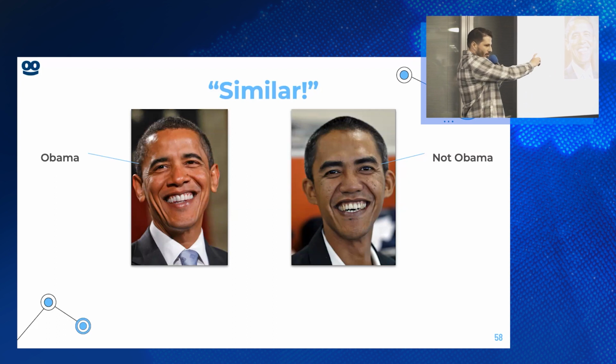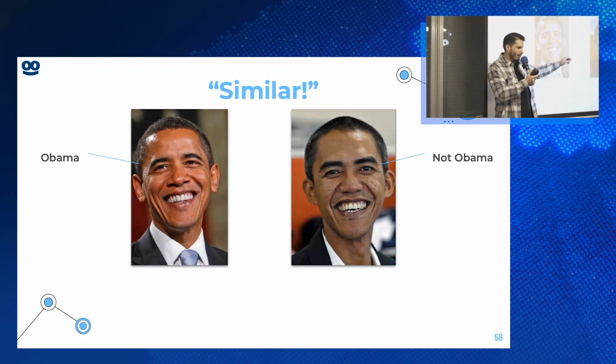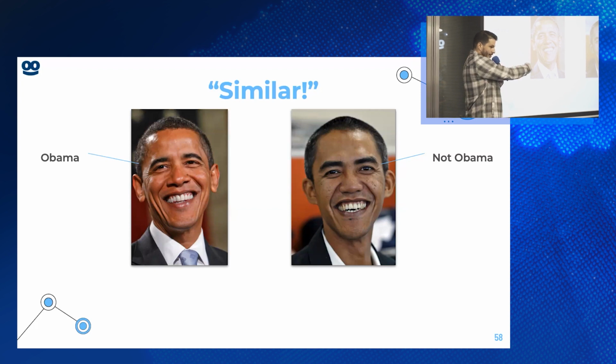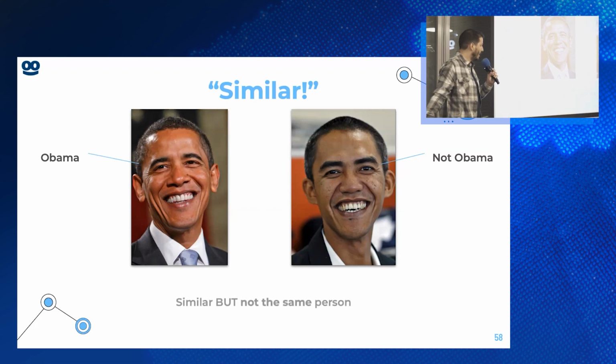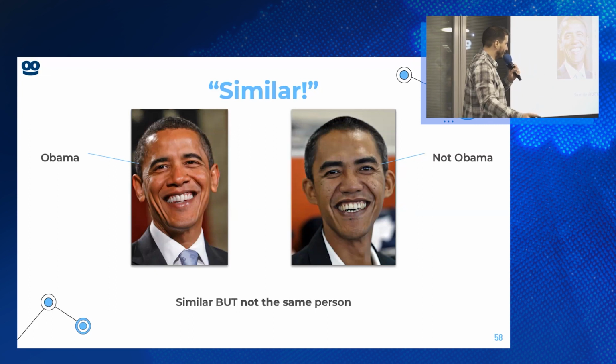Anyway, it is not the same person. So let's say someone used Barack Obama's picture and it got rejected because he's a celebrity, right? You can't use a celebrity. And then a very similar image came along. The model said similar, and we will automatically reject it. This is not the right decision. So even though the images are similar, it's not the same person, so the decision should be different.